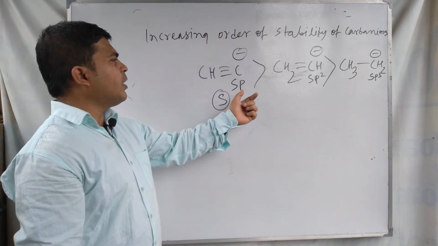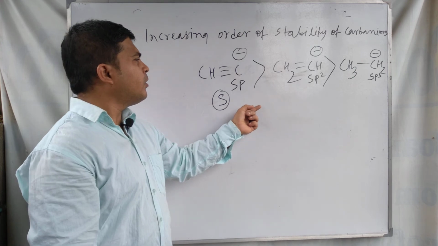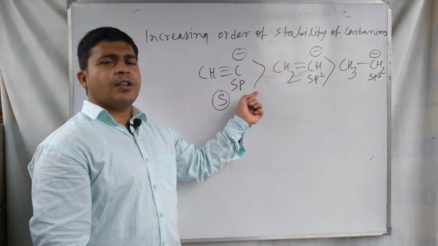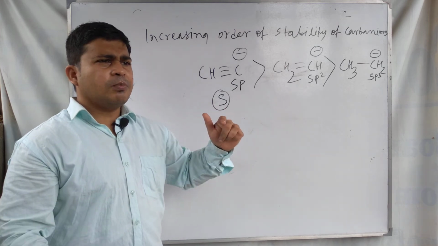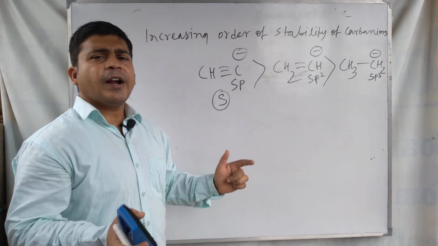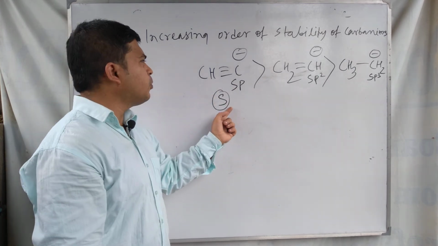So for this reason the order of stability of this type of carbanion is like this, because more s character means closer to the nucleus.